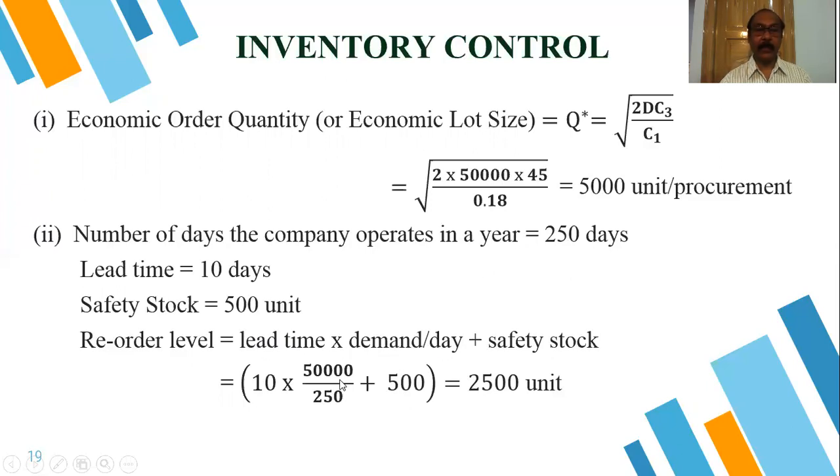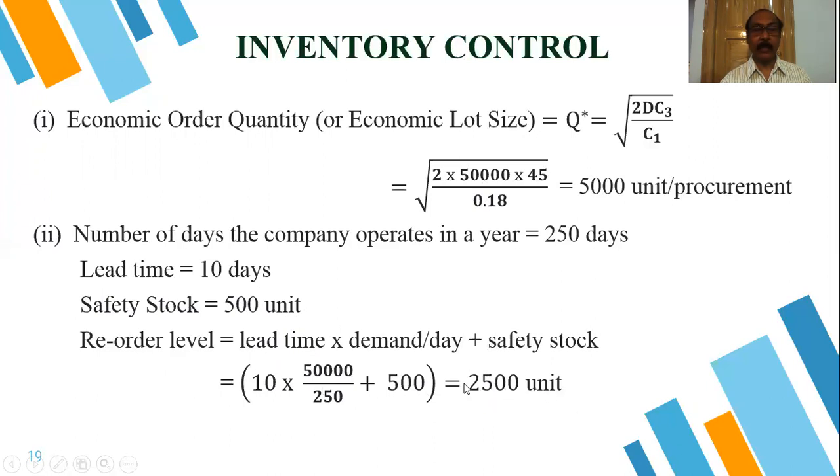Demand per day is 50,000 divided by 250, because 250 is our working days. So 10 into that, where the lead time is 10 days, plus 500, our safety stock, which is the buffer stock, capital B. This is the value of capital B. After calculating this, we will get 2500 units.